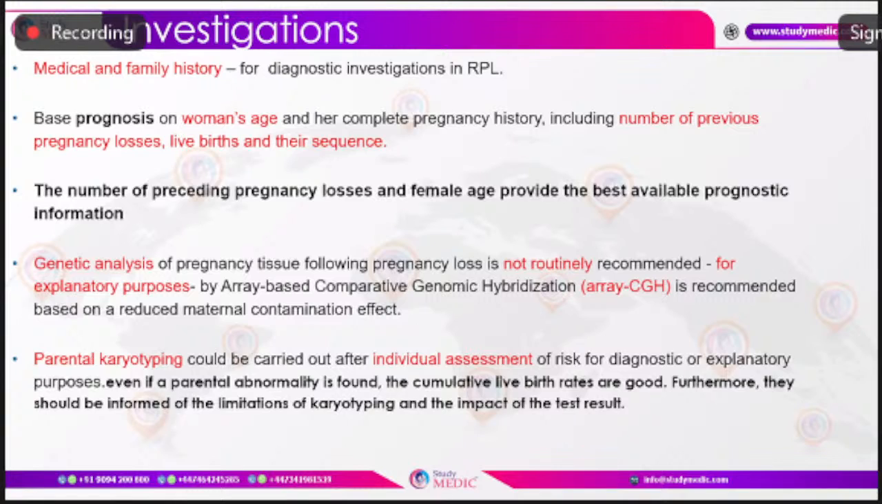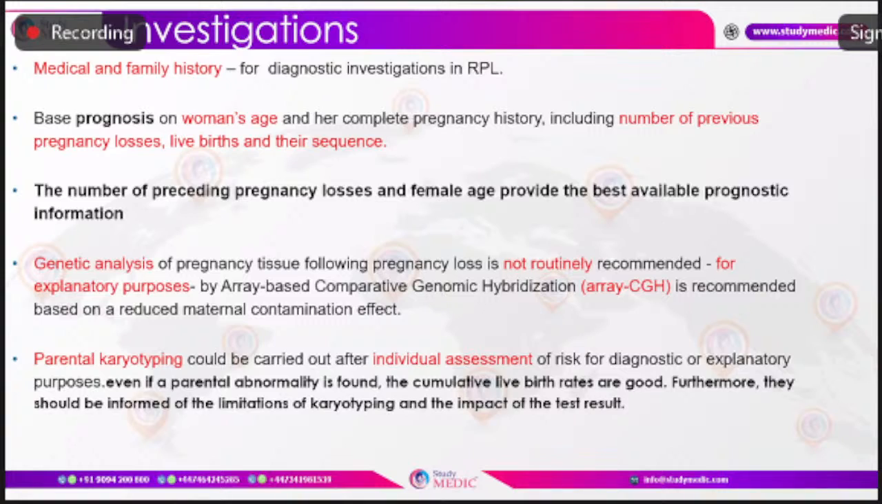So if a parental abnormality is found in the karyotyping, then the next step is to refer them for genetic counseling and not direct them straight to in vitro fertilization (IVF) with pre-implantation genetic diagnosis. We have to direct them for genetic counseling, and then give them different options. The different options include trying for a natural birth. As I already mentioned, the cumulative live birth rates are good.